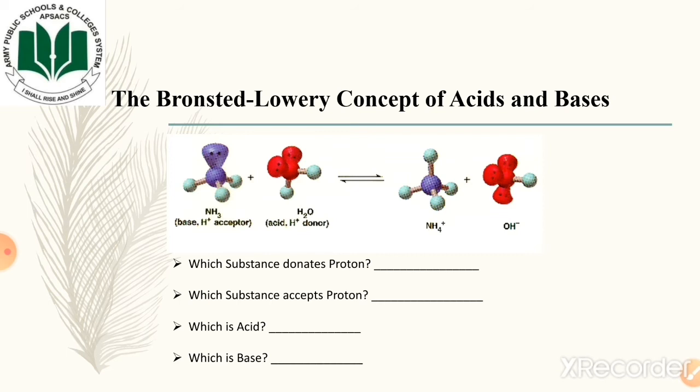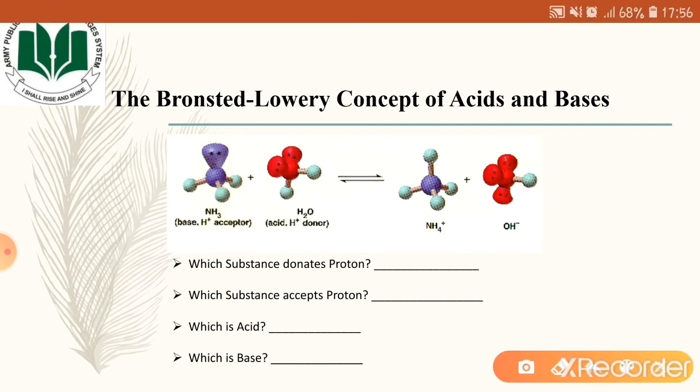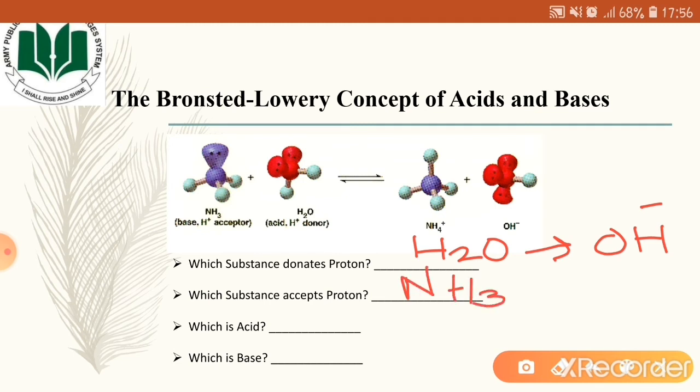Since ammonia is accepting proton from the water molecule, ammonia will be considered as a base. So which substance is donating proton? It is the water molecule. After donation, it has been converted into hydroxide ion. Which substance is accepting proton? That is the ammonia molecule. After accepting, it is converted into ammonium ion.